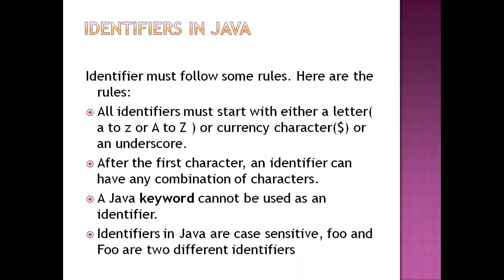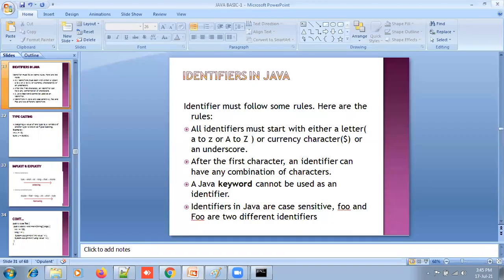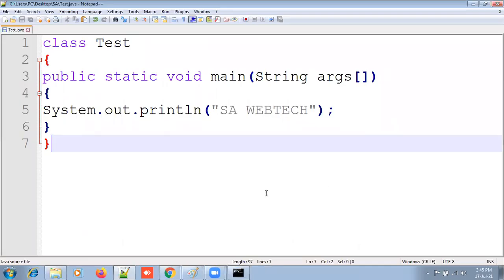The fourth: identifiers in Java are case sensitive, so small a is different from capital A. These are the identifier rules we follow when declaring a class.